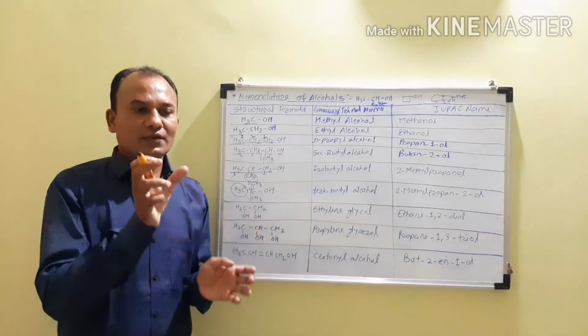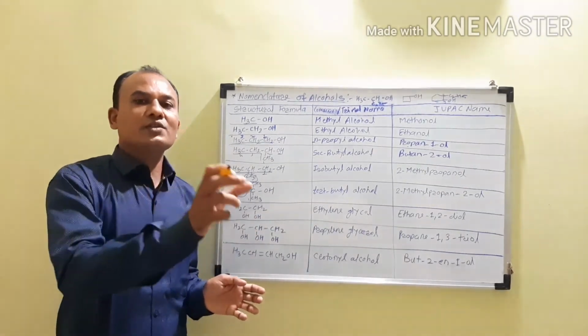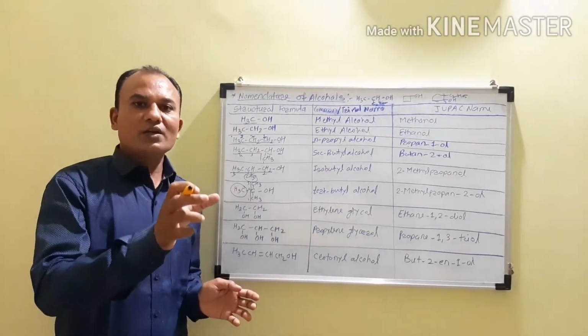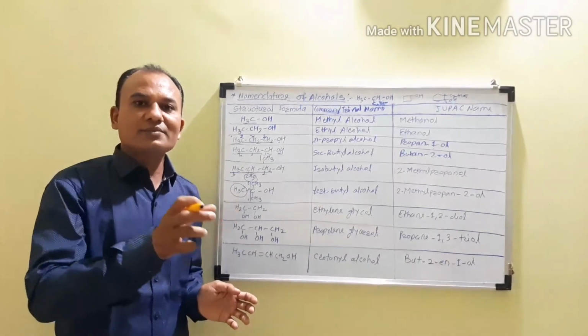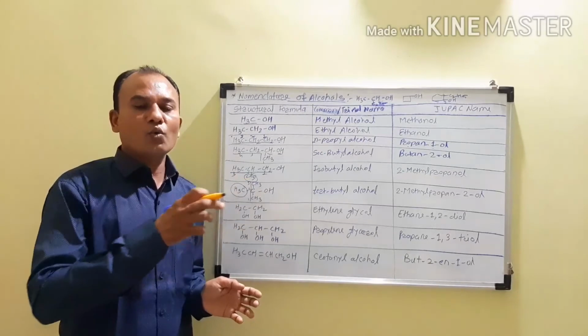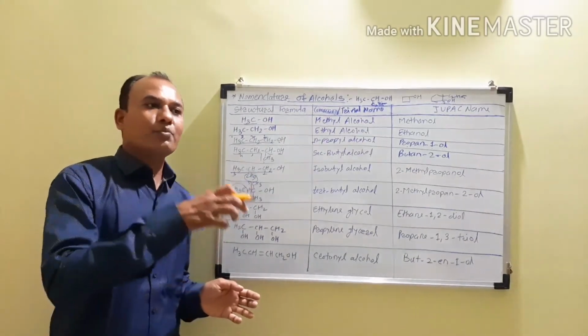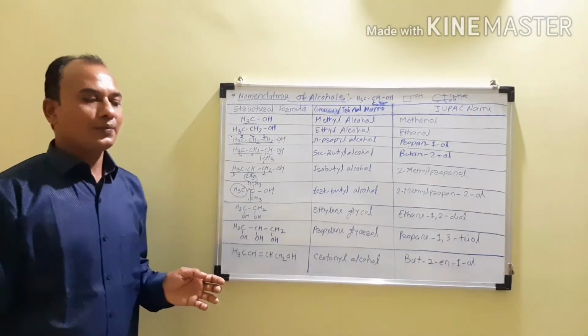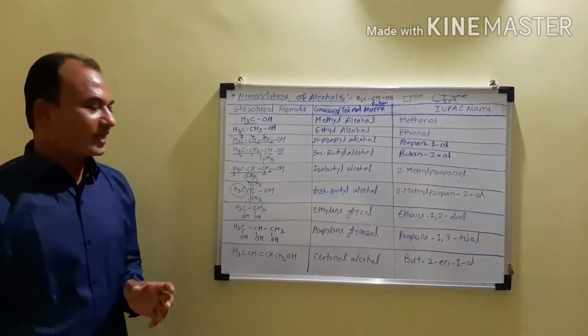So if you are considering dihydric alcohols, it will become diol. If we are considering trihydric alcohols, it becomes triol. So in this way you have to write the prefix before the OL and also their positions. And then we can give the IUPAC name.